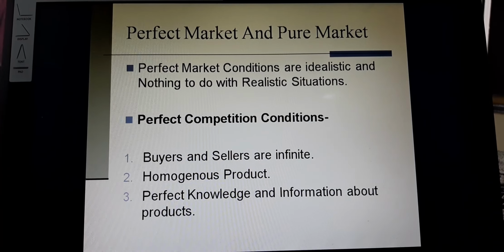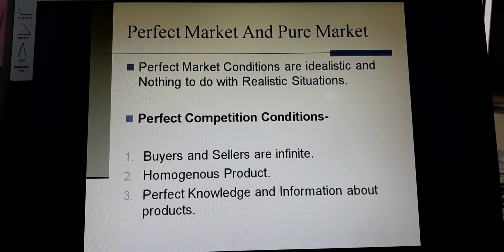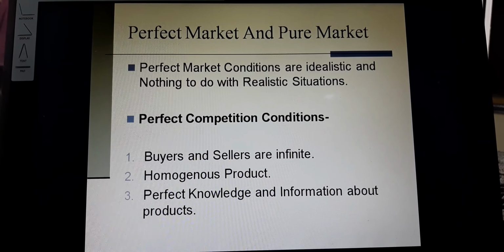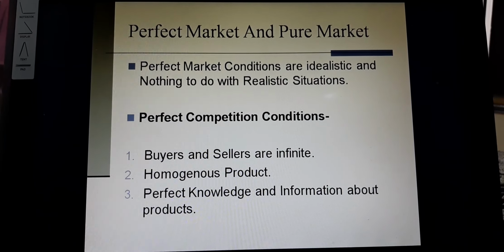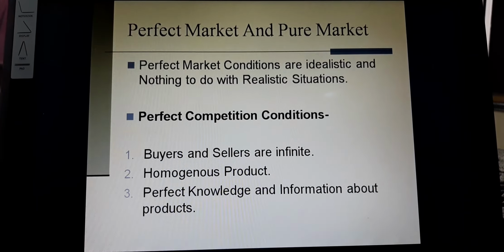whereby a large number of buyers and sellers are there, extending to infinity. So infinity is the area whereby the buyers and sellers are there. So the buyers and sellers are too many. That's why they are infinite. And the curve will be horizontal in nature, and on the y-axis we have taken the prices, and on the x-axis we have taken the output.